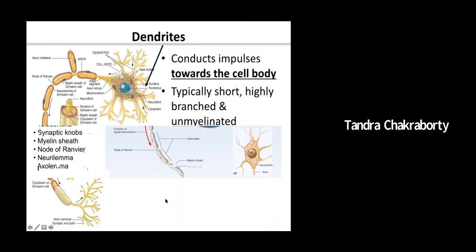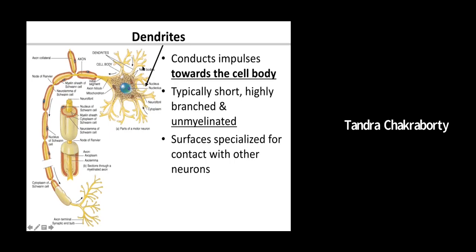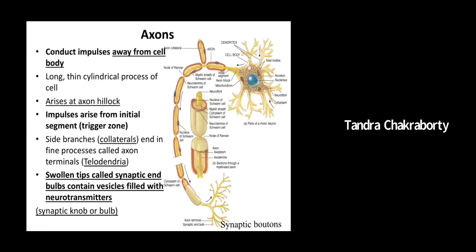The next few slides are going to be just a review of what we have learned. You can see we are talking about dendrites, how they conduct impulses towards the cell body, that is, they take in information. Usually they are short, highly branched, and unmyelinated. These dendritic branches are also known as dendritic spines. This is the axon.